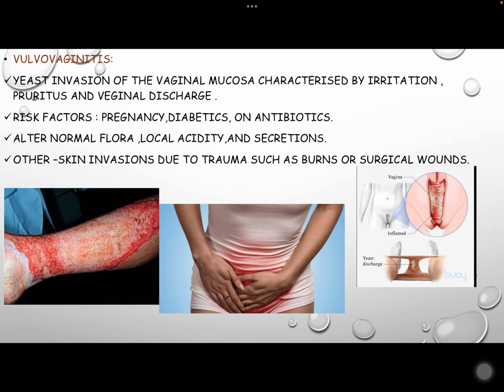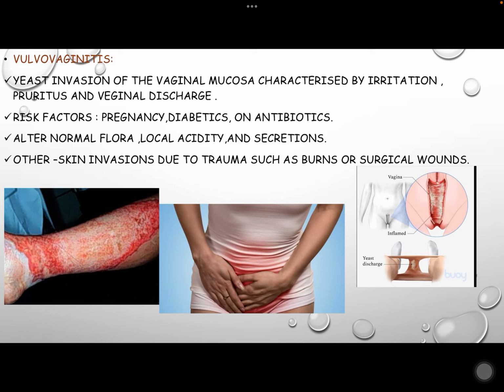Another common cutaneous and mucosal candidiasis is candidial vulvovaginitis. This is a yeast invasion of the vaginal mucosa characterized by irritation, pruritus, and vaginal discharge.